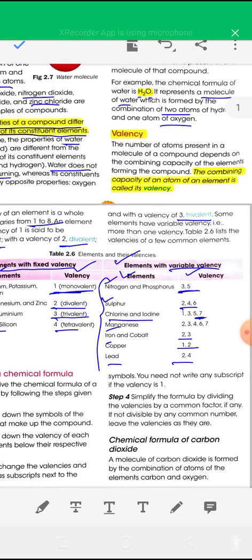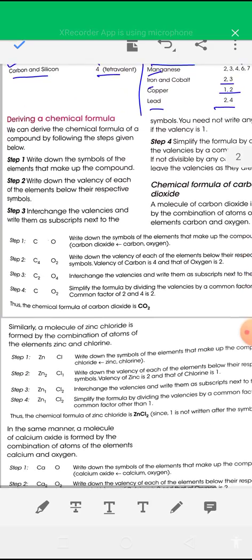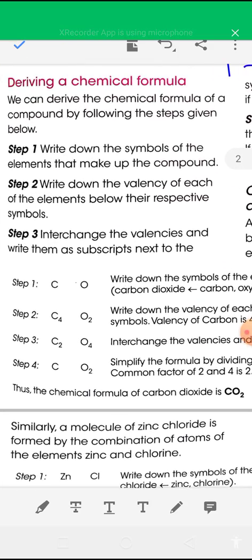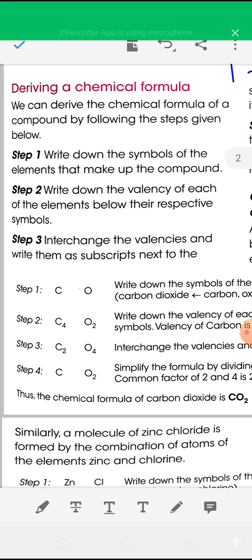Okay, now see how to derive a chemical formula, that is, how to write the chemical formula of a compound. You have to follow some rules to write down the chemical formula of a compound. Let us explain these steps with an example, for example, formation of the carbon dioxide molecule.